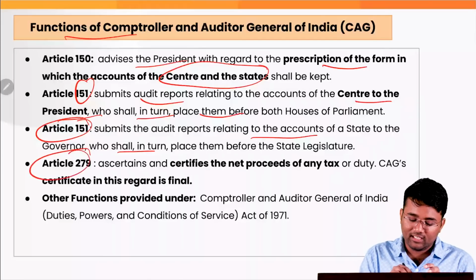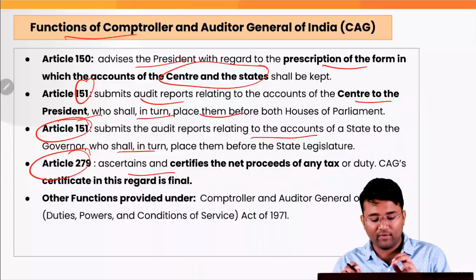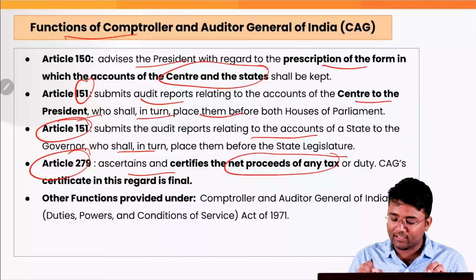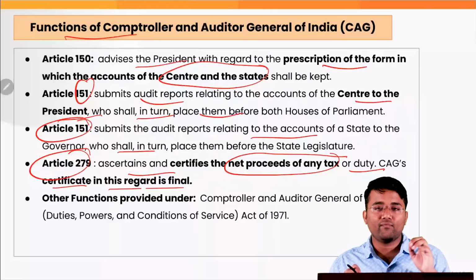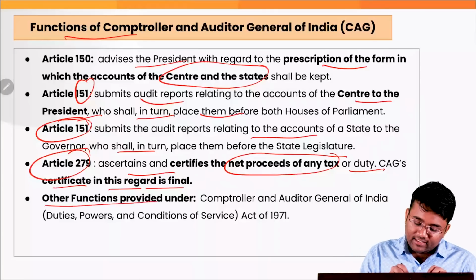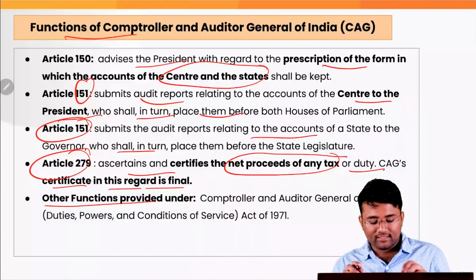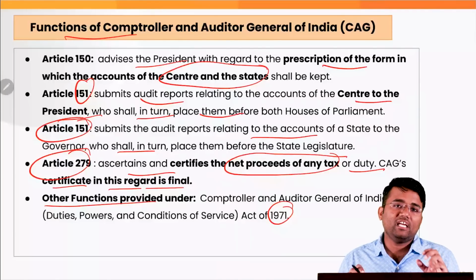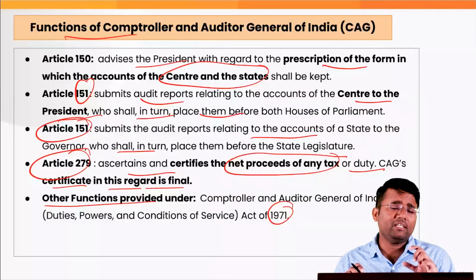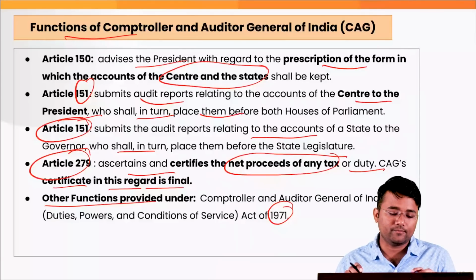Under Article 279, it ascertains and certifies the net proceeds of any tax or duty, and the CAG certificate in this regard is final. There are various other functions that have been provided by the CAG Act of 1971, under which the CAG has the power to audit various government institutions as well as various public sector undertakings also.